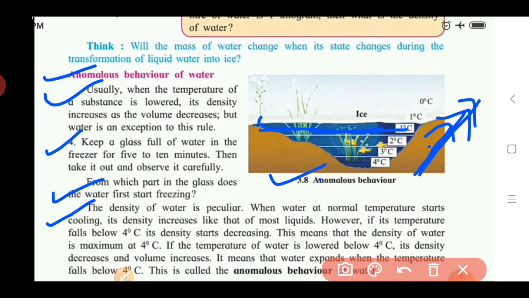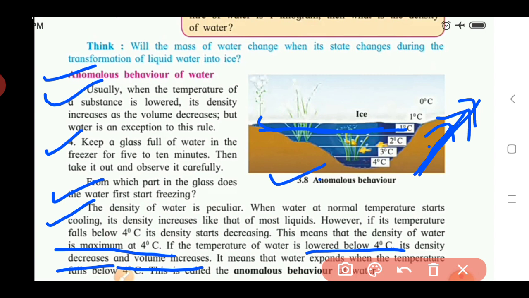So this means that the density of water is maximum at 4 degrees. Up to 4 degrees the density of water is maximum, but after 4 degrees what happens? If the temperature of water is lowered below 4 degrees, its density decreases and volume increases. At which temperature does water show anomalous behavior? Below 4 degrees, water shows different or abnormal behavior compared with other substances.